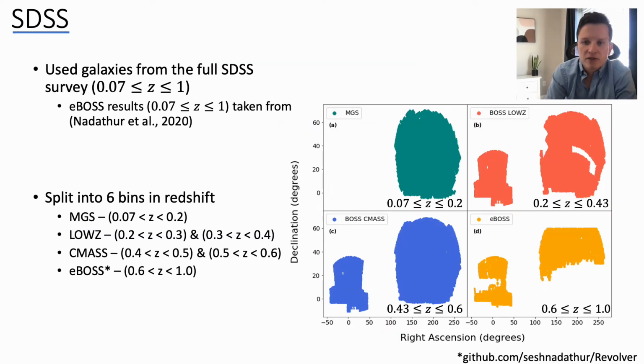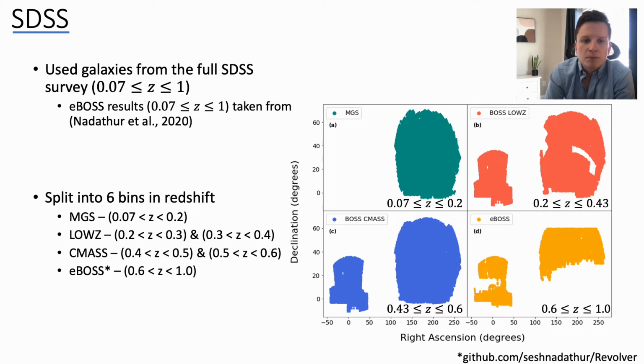First, let's just talk about the survey we used. We used results from the full SDSS survey. SDSS has like 4 different sub-surveys. So we have MGS at low redshift, whose sky footprint is shown in green on this figure. We have LOWZ, which is shown by this orange color in the top right. We have CMASS, which is shown in this blue color. And then we have eBOSS, which is shown in orange here. And the redshift ranges are as listed in this figure.